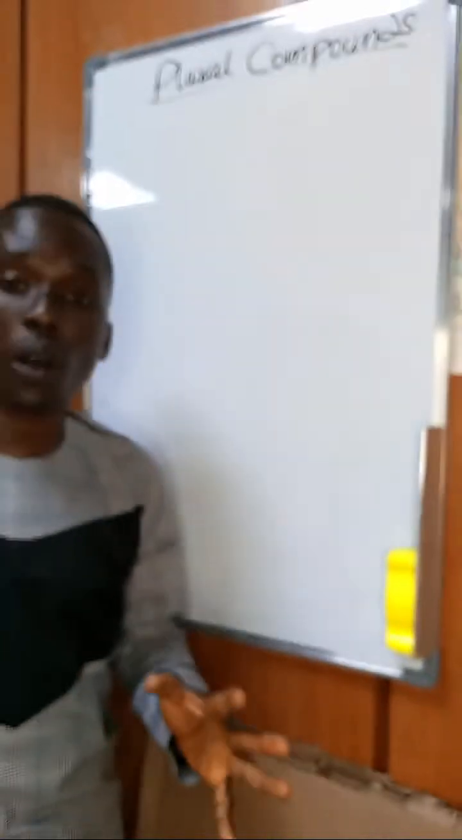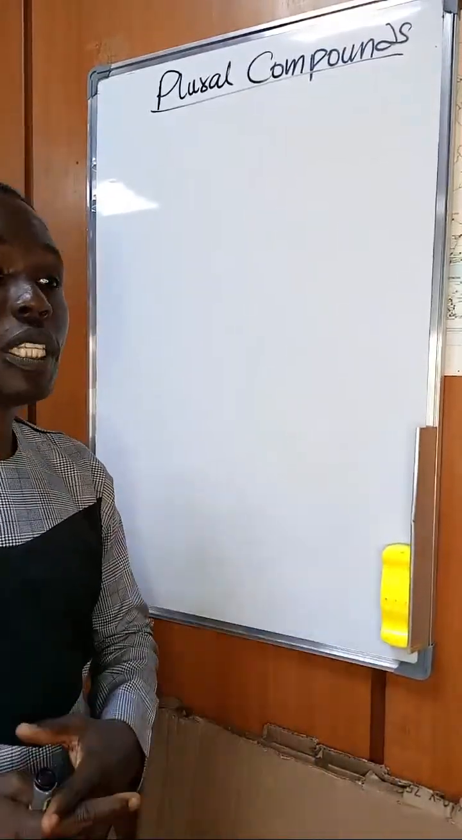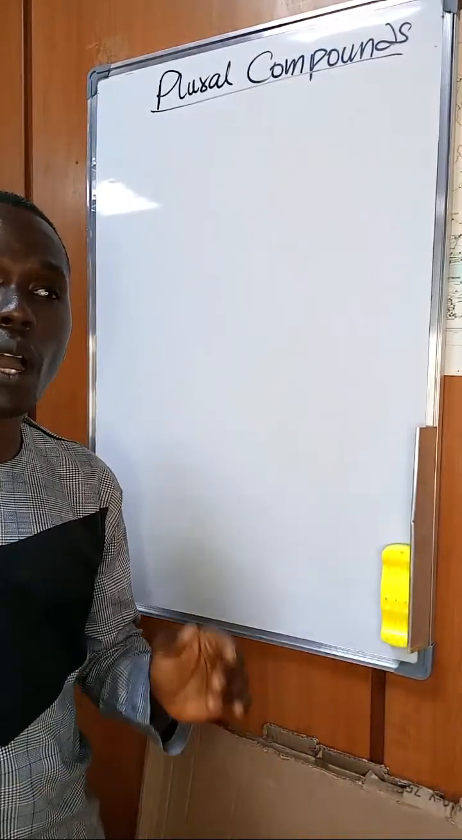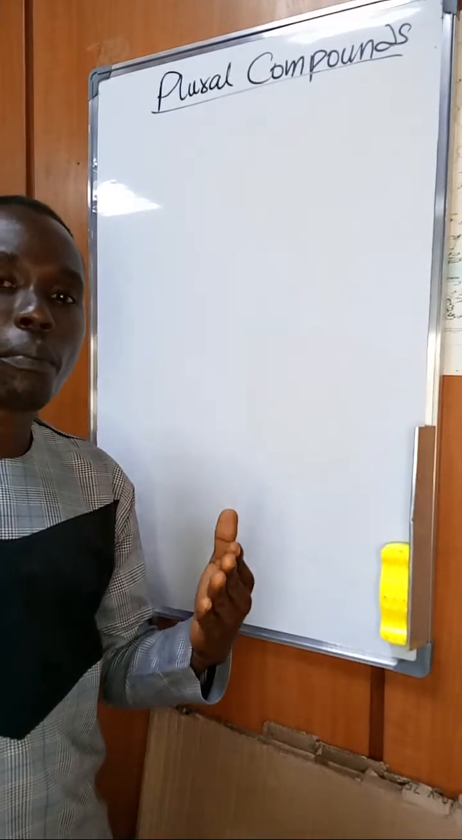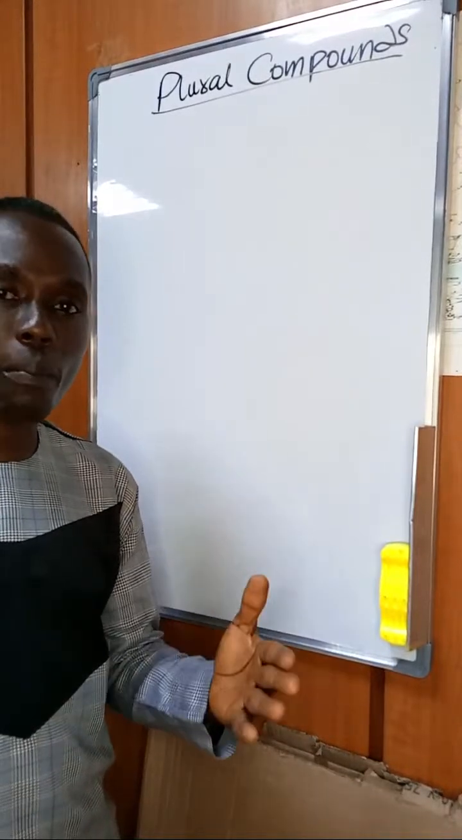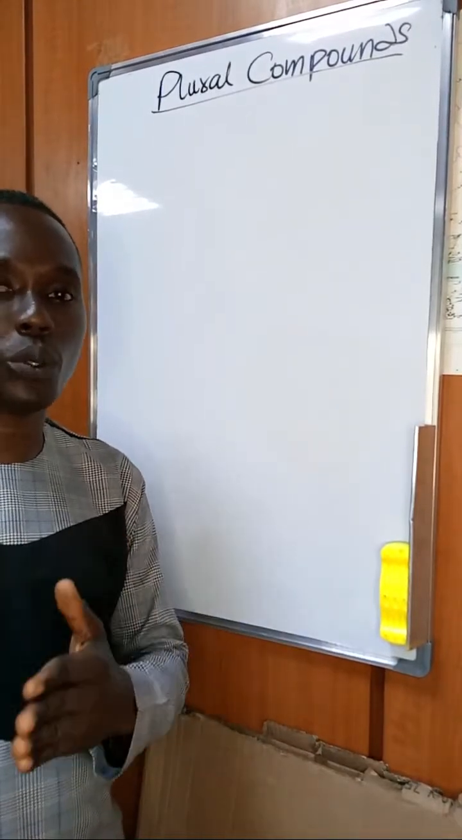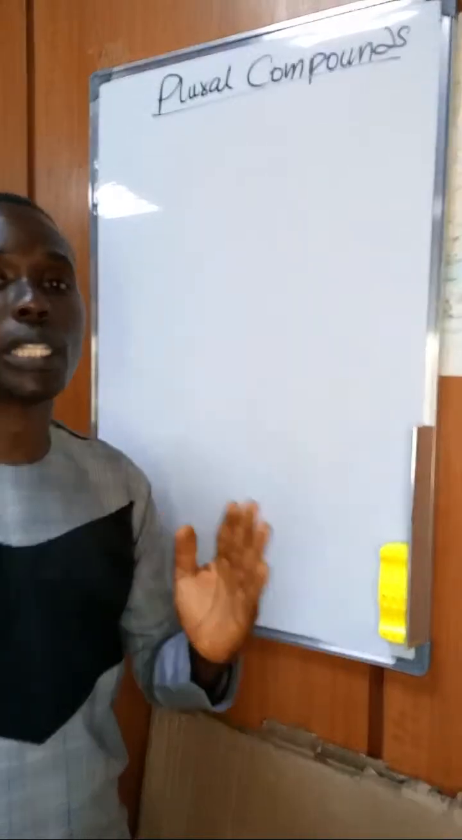Our English language class for today. In today's class, we are going to be looking at plural compounds. As we consider plural compounds today, I want you to bear something at the back of your mind: plural compounds are compounds that are made up of one or two or more words that are held with a hyphen.